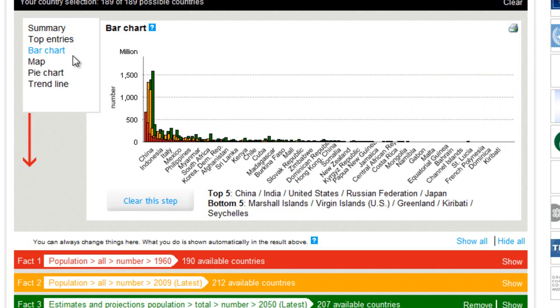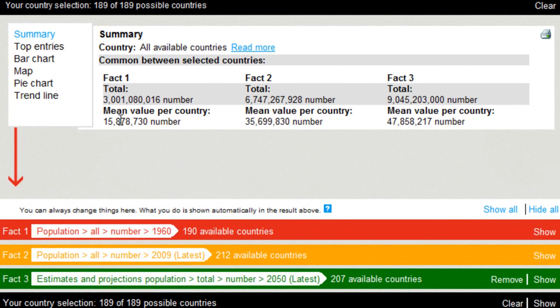Here we have the whole world. Let's take a look at summary. In 1960, 3 billion people. Today, over 6 billion people. And in 2050, a little bit over 9 billion people. And what part of the world will increase the most?